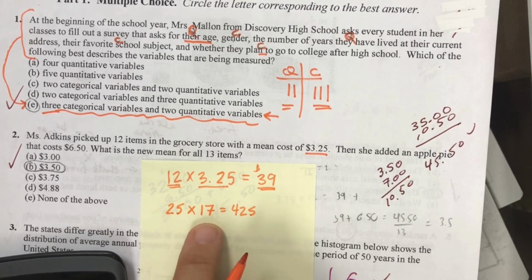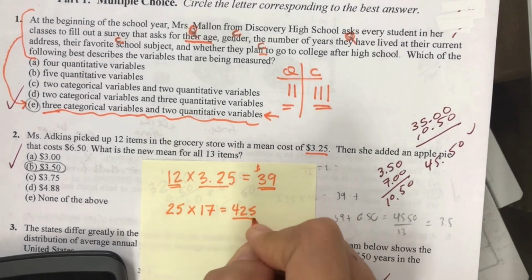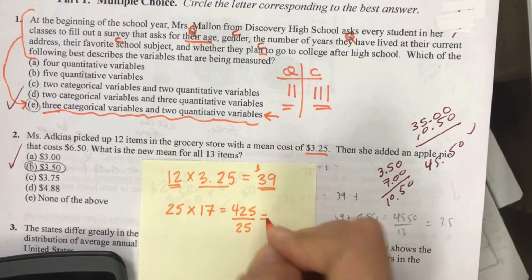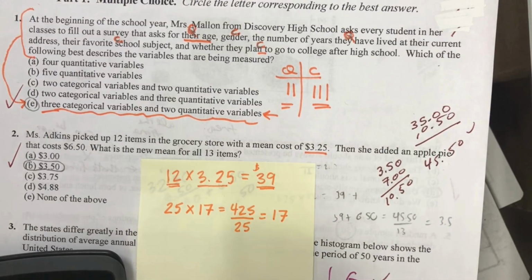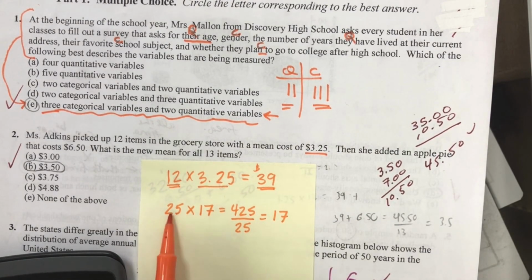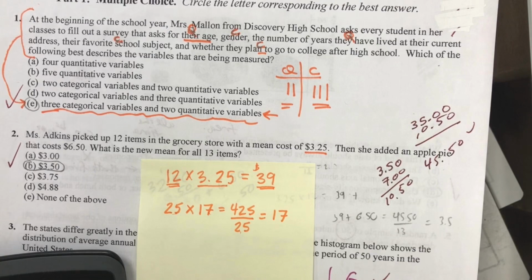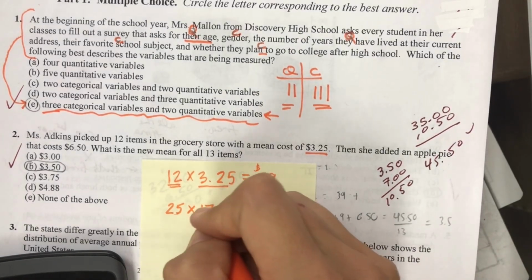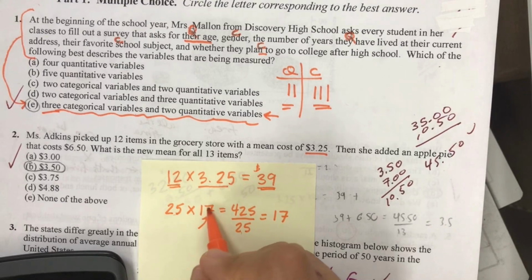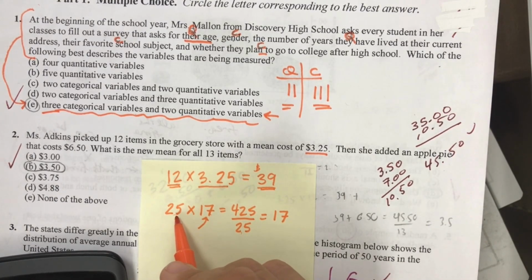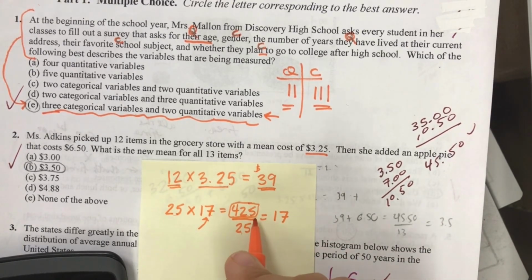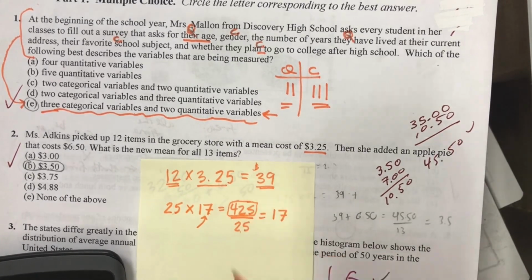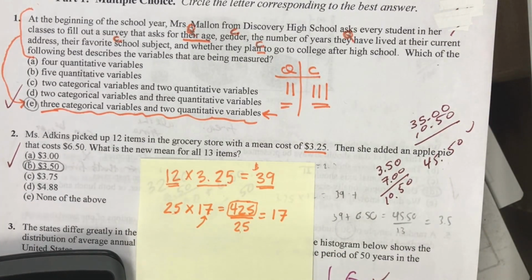And so if you wanted to find the average age of everyone in the room, you divide by the number of people in the room, and I get back to 17. So that should make sense. If every single person in the room is 17, all 25 people, then the average age of everyone in the room is 17. If we don't know the varying ages of everyone in the room, but we know the average age is 17, and we know there's 25 people in the room, then we at least know that this number has to be the number that all the ages add up to. Okay, I'm hoping that makes sense. The more you calculate mean by hand, the more that will make sense.